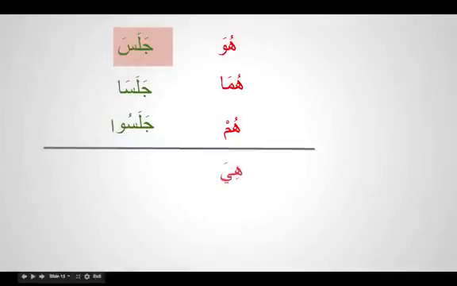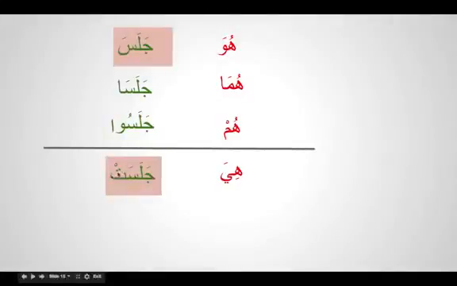So what is that sign? This is called alif muthanna, jalasa. And for hum, we attach a waw and we make the sound oo. So it's jalasu, and this alif is a spelling rule. Jalasu, all those people sat. And for female, we attach a ta ta'nith, jalasat.